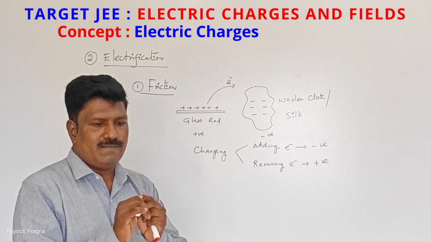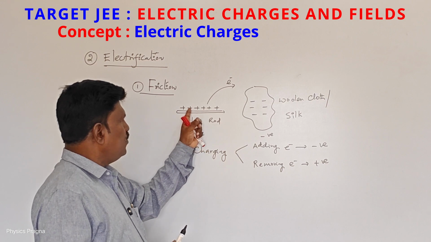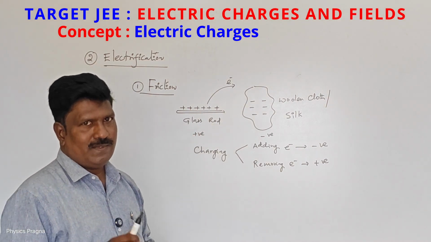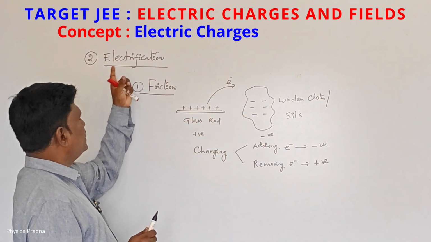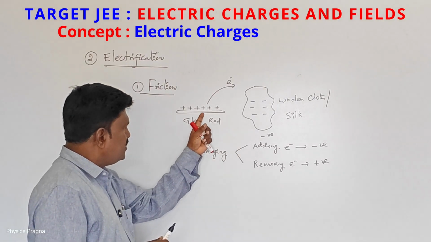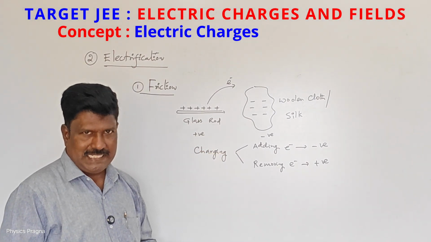Because of friction, because of rubbing the woolen cloth and glass rod, we have seen the charges on their surfaces. That's why this method is called frictional electrification, the method of electrification by friction. The charges we are seeing are frictional electricity.